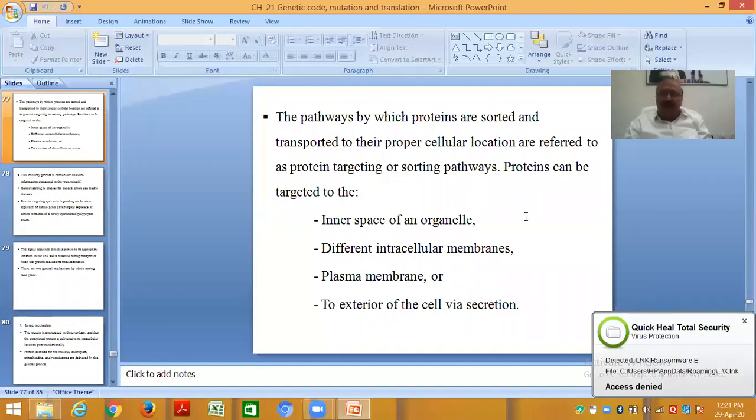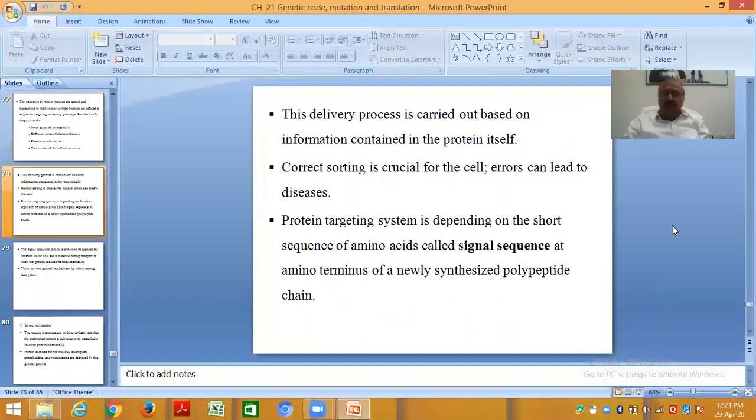Proteins can be targeted to the inner space of an organelle, different intracellular membranes, plasma membranes, or to the exterior of the cell via secretion. This delivery process is carried out based on information contained in the protein itself, and correct sorting is crucial for the cell. Errors can lead to disease.